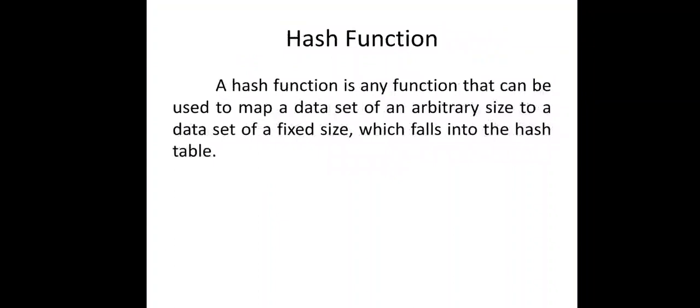The next, hash function. A hash function is any function that can be used to map a data set of arbitrary size to a data set of fixed size which falls into the hash table. That means a hash function is a function used to place data in a hash table. Similarly, a hash function is used to retrieve data from the hash table, and thus it is used to implement the hash table.